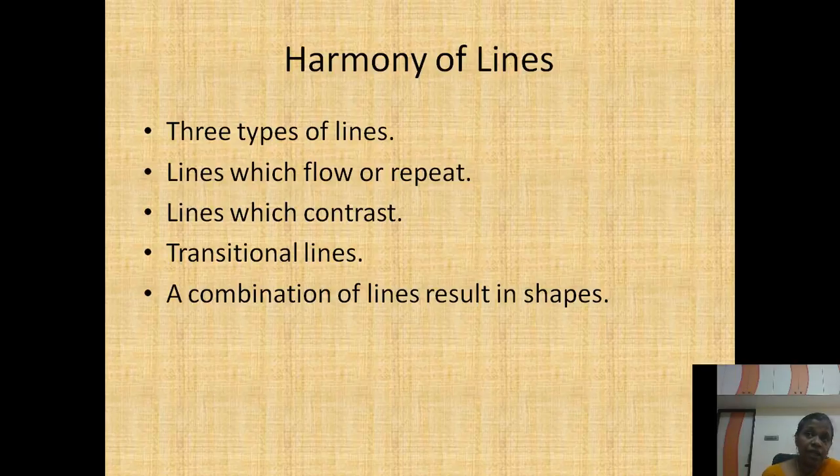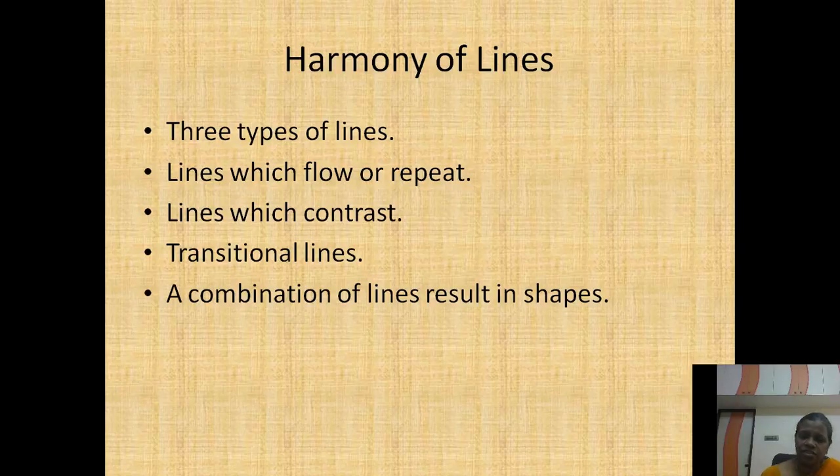So you know that in the elements of design itself, we know what is a line. So line is a very important component in the arrangement of any important element. So there we have 3 types of lines. What are they? First, lines which repeat one another or which follow one another. Lines which contrast one another. Next is the lines which are transitional. So all these lines comprise the harmony. If you see the picture, you can understand very clearly. So in any arrangement, all these lines must be present: lines which follow, lines which contrast and transitional lines.